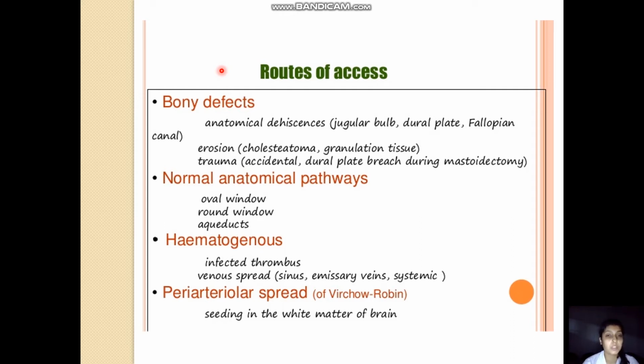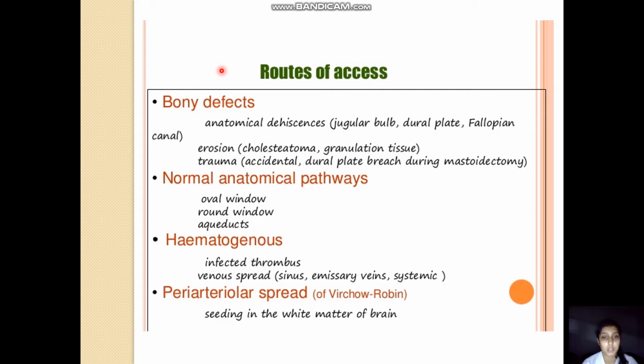Erosion of the bony structures due to cholesteatoma or granulation tissue can cause the spread of the disease, and due to trauma, if there is a bony defect created, then the disease can travel through this bony defect and easily breach the dural plate, if the tegmen is breached or the sinus plate is breached during mastoidectomy. Also, the disease can travel through the normal anatomical pathways like the oval window, round window, and the cochlear and vestibular aqueducts.